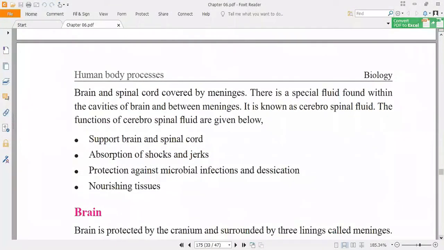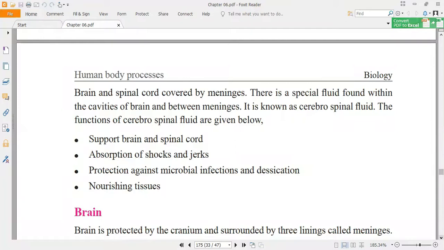And the central nervous system, that is brain and the spinal cord, are covered completely by the meninges. What do you mean by meninges? Meninges means the three layers of membranes that enclose the brain and spinal cord.